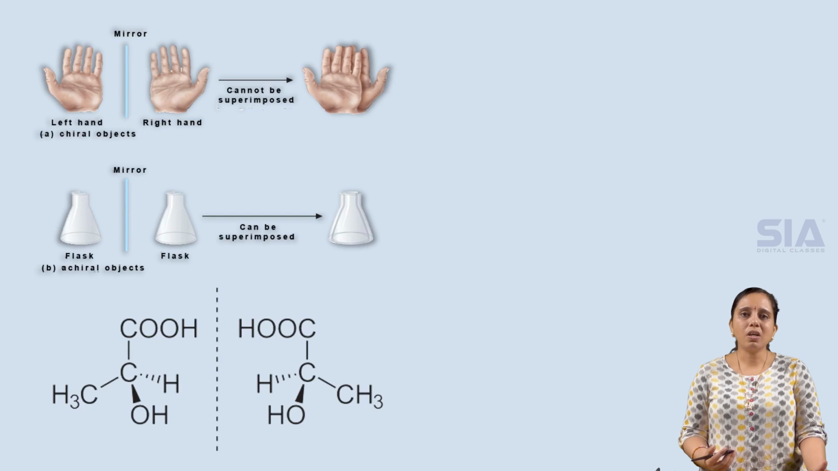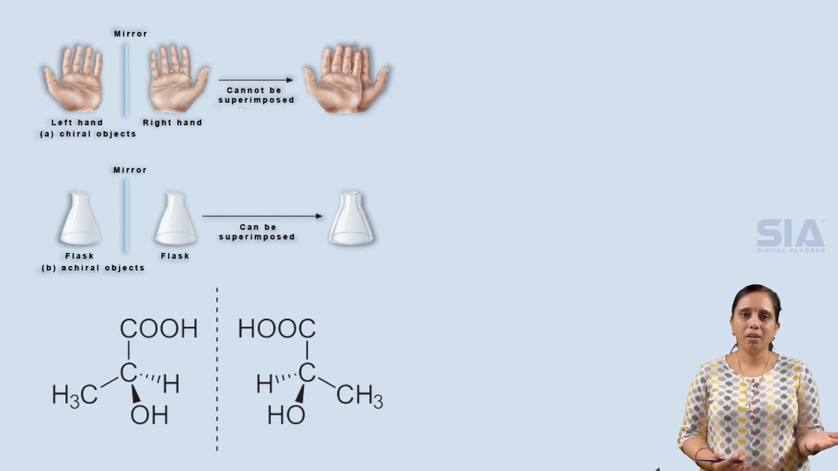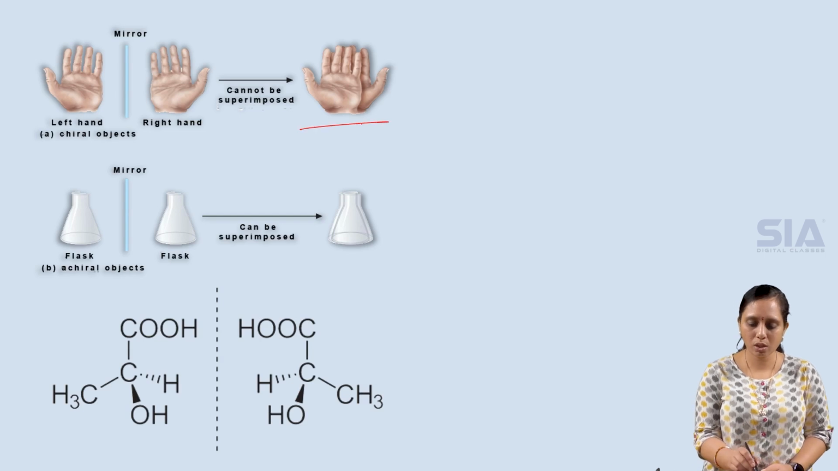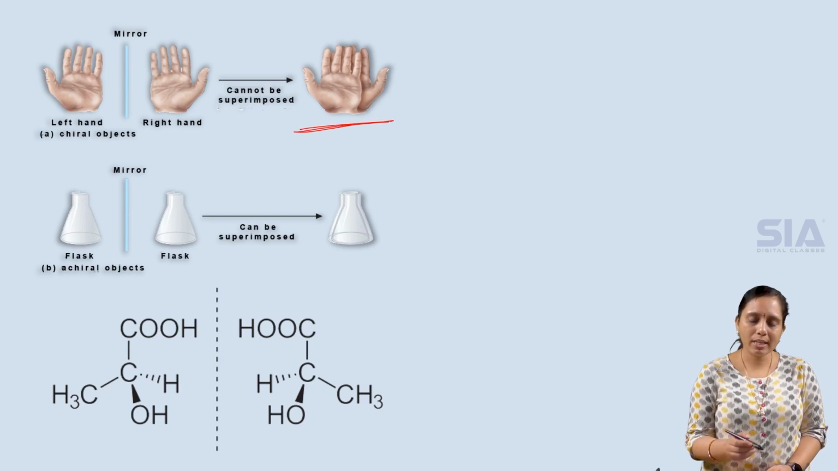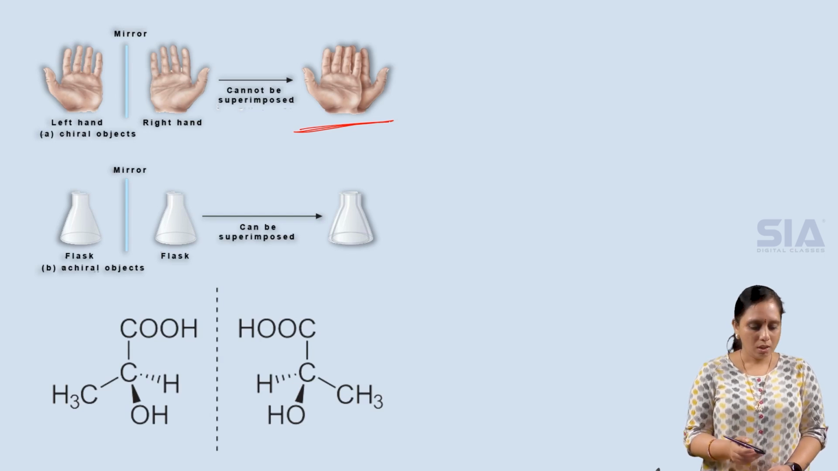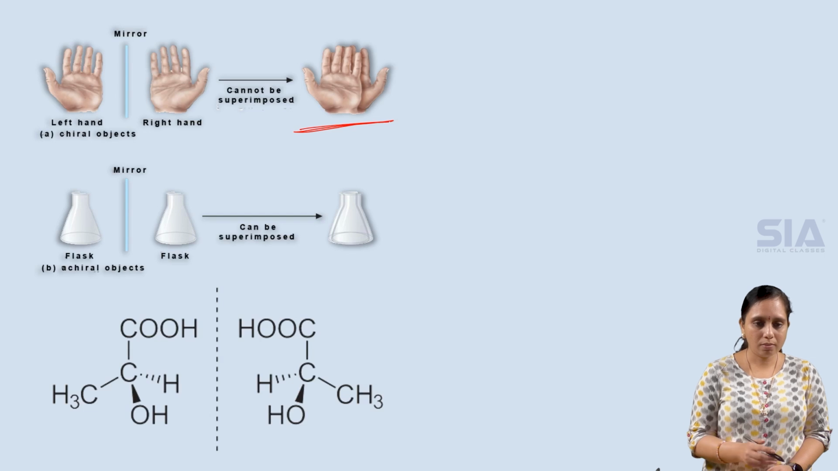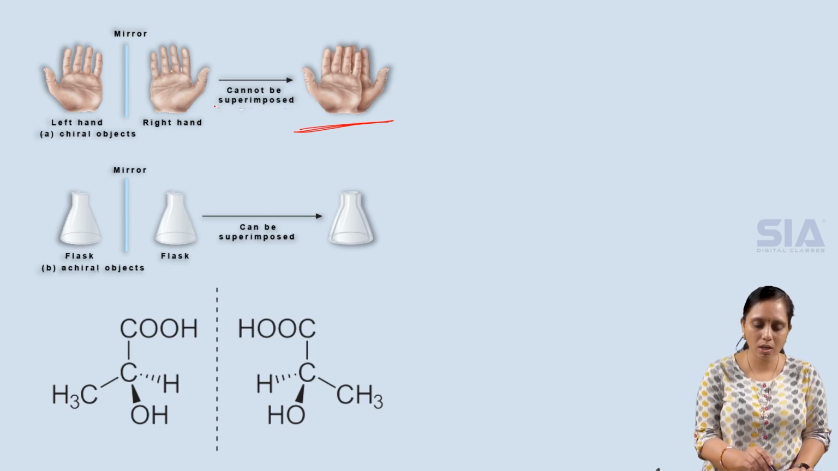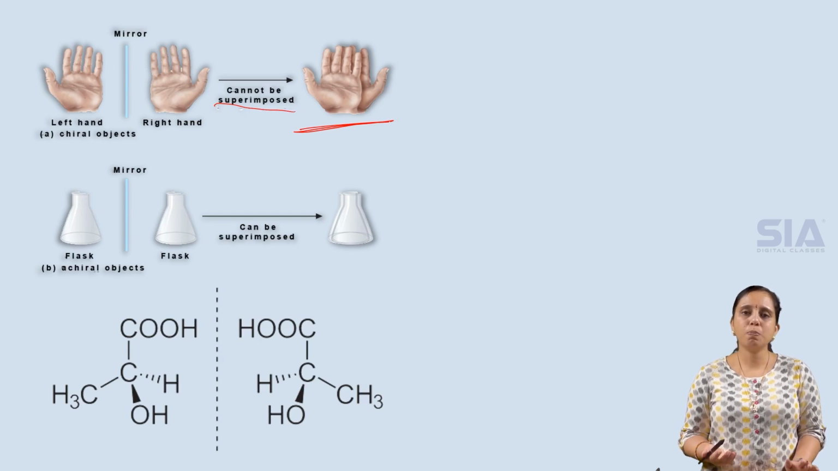If we observe our hands, if we place our left hand before the mirror, we can see the image of the right hand. Can we say that both the hands are equal? When placed one above the other, are they equal, as shown in this image? They are not. Such substances are called chiral substances or chiral objects. Chiral objects are those where the mirror image and the object cannot be placed one above the other. Such a process is called superimposition. Superimposition is placing one above the other. So when they cannot be superimposed, such objects are chiral objects.